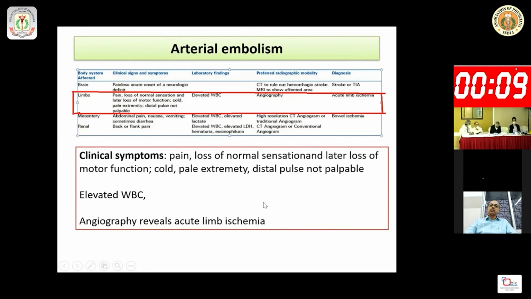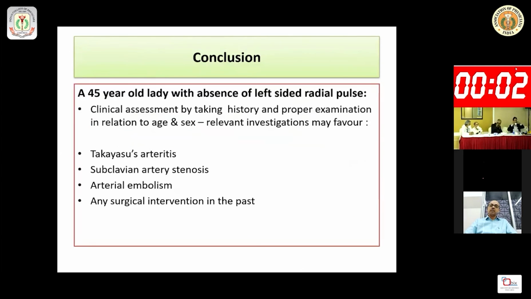and features of any gangrenous change, or elevated WBC, that may help you to diagnose arterial embolism. So in conclusion, in that case, maybe the first diagnosis should be Takayasu arteritis, then it may be subclavian arterial stenosis, or arterial embolism associated with gangrenous features or any history of surgical intervention in the past. So these are the 4 differentials, keeping Takayasu arteritis first, and that is maybe the case.